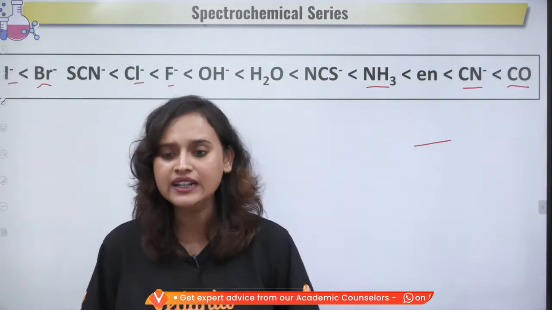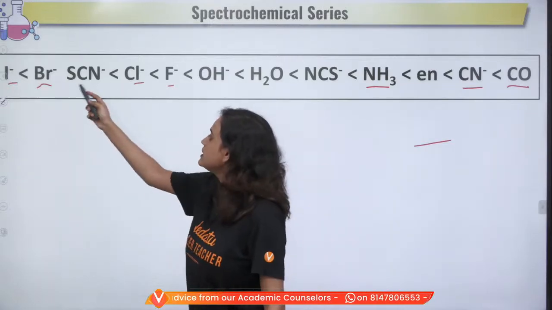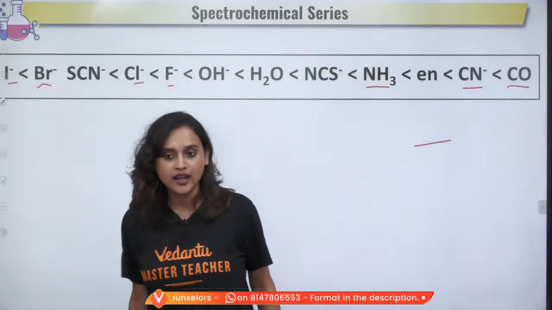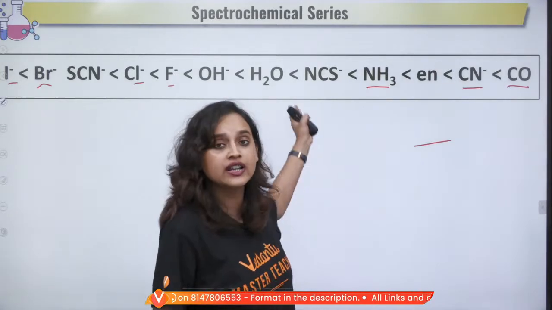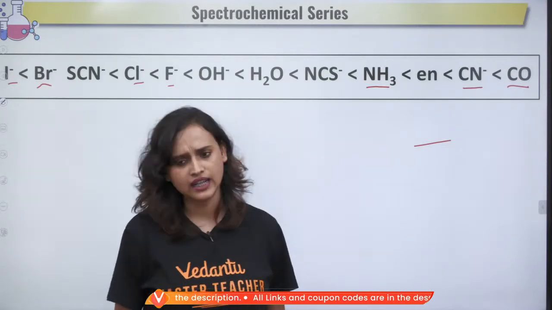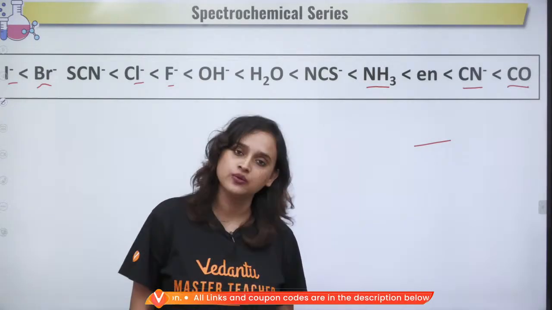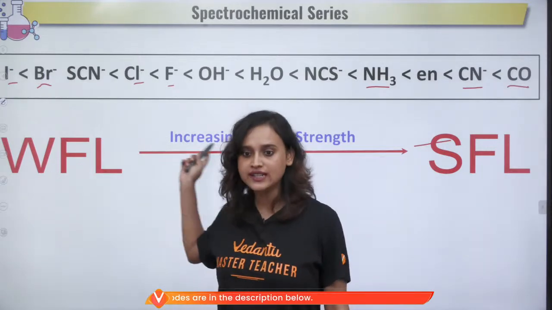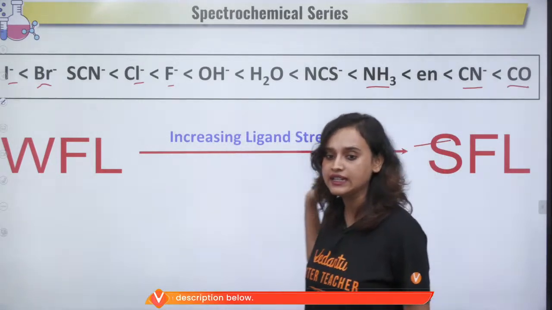Narayana Sai, you don't really need a trick. If you just remember that these halogens, Cl minus, F minus, Br minus, I minus, are the weak ligands, whereas NH3, CN minus, CO are the strong ligands, that much is enough. More than enough. Do we understand this, everybody? Yes? Okay. So, this is the Spectrochemical Series, alright?